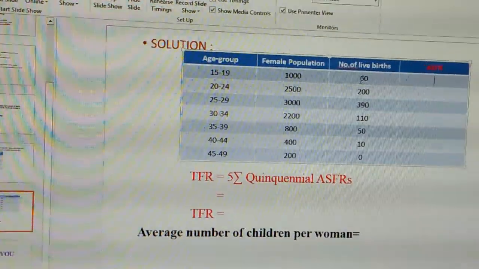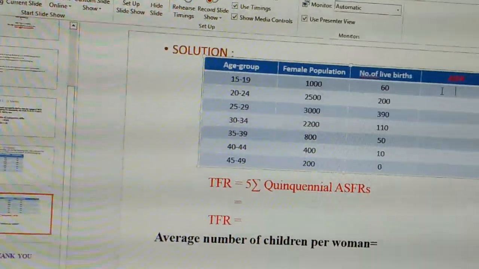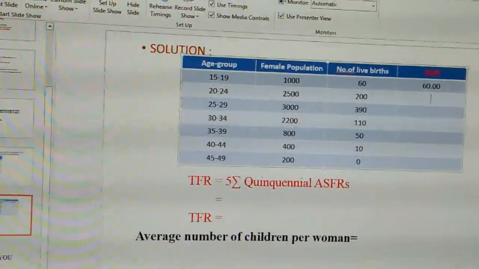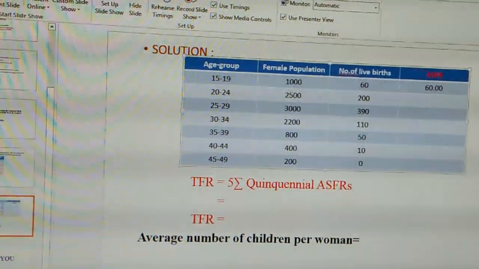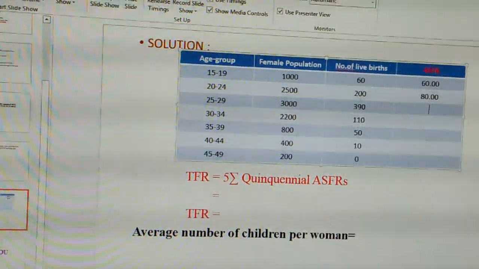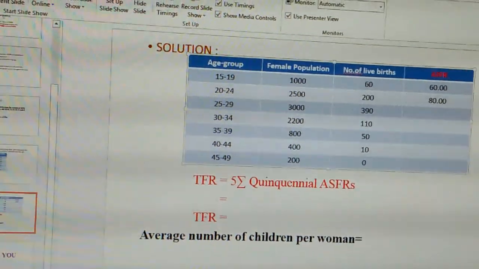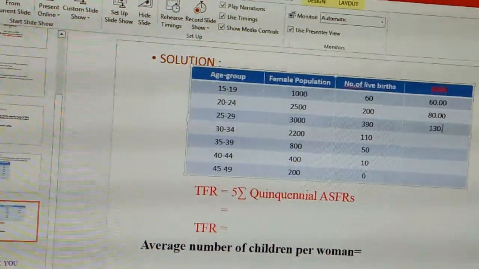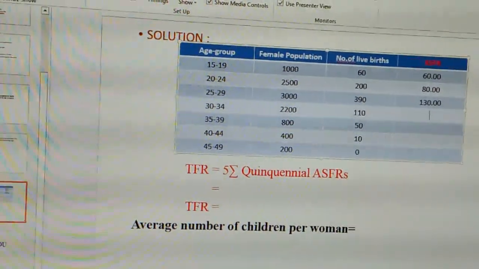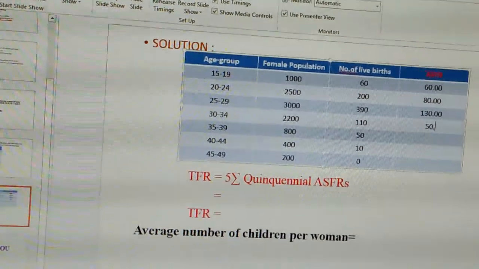Number of live births is 60 divided by 1000 into 1000. So we get the answer 60.00. Similarly for the next, 200 divided by 2500 into 1000, we get 80.00. For the age group 25 to 29, 390 divided by 3000 into 1000, we get 130.00. For the next age group, 110 divided by 2200 into 1000, the value is 50.00.